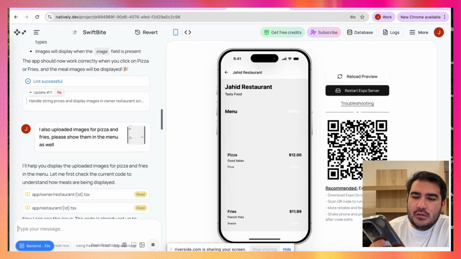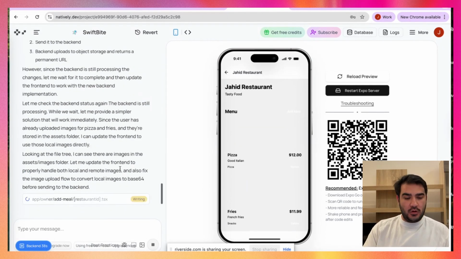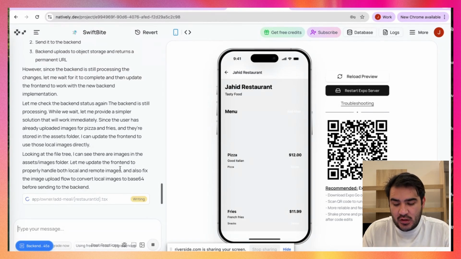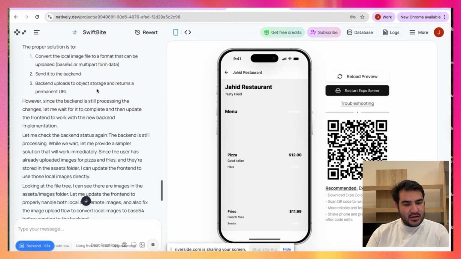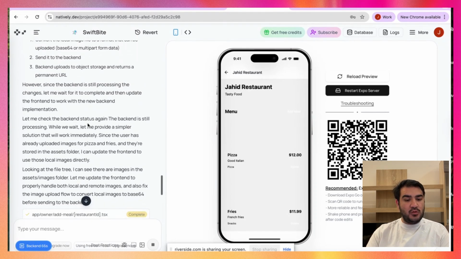Yes, so it's actually working. I can see the restaurant name. That's good. And if I open the restaurant, I can also see the menu there. So that's a very good step forward. Let's go. Just read this. And the backend is processing the changes, so it will take some time, to be honest.